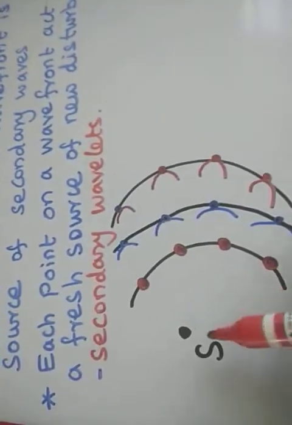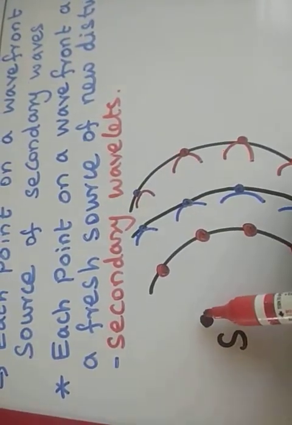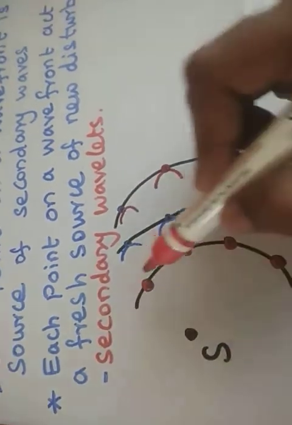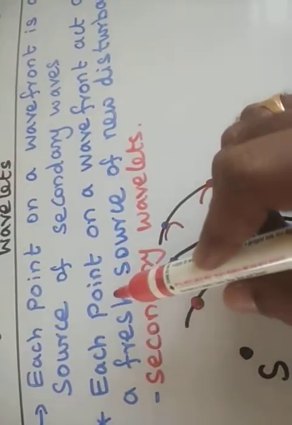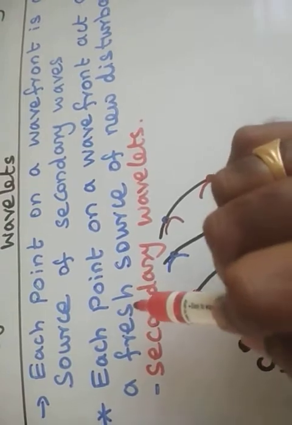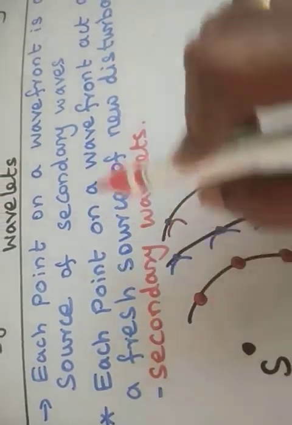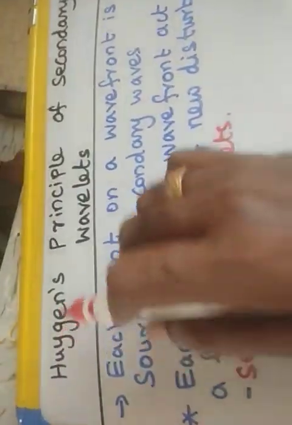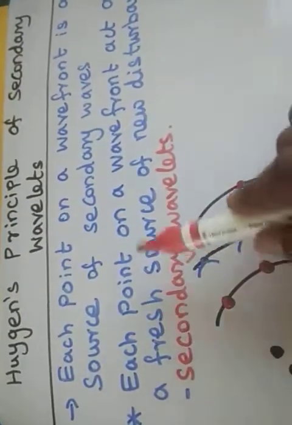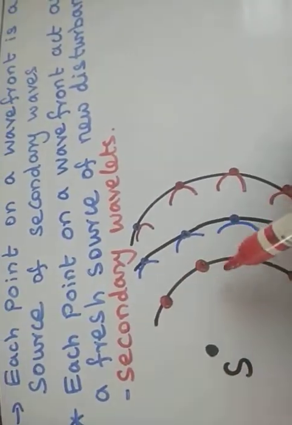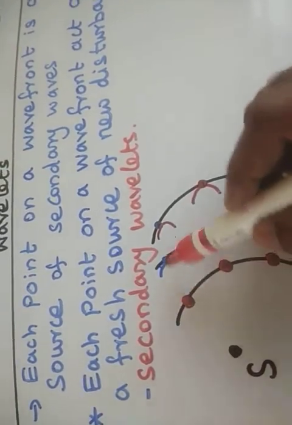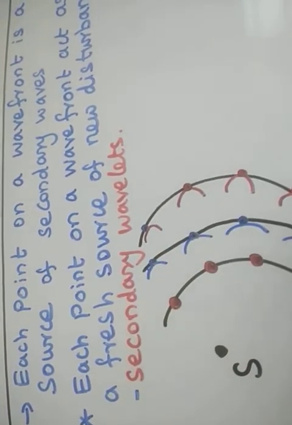Let us take that this is a source. Due to this source disturbance, the first wave is formed. Huygens says that each and every point on the wavefront will act as a fresh source for new disturbances.